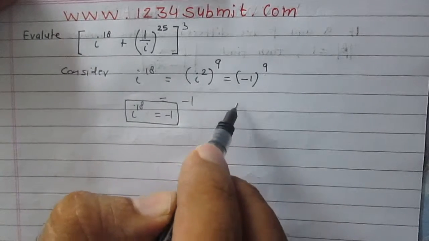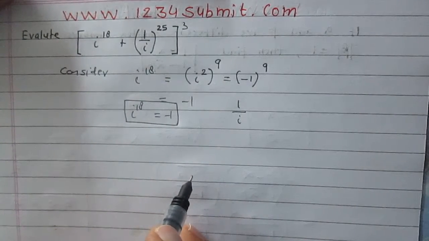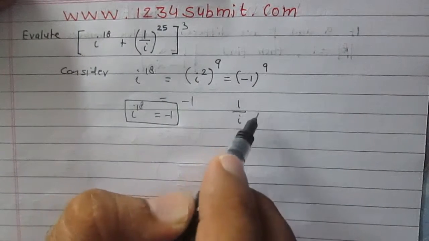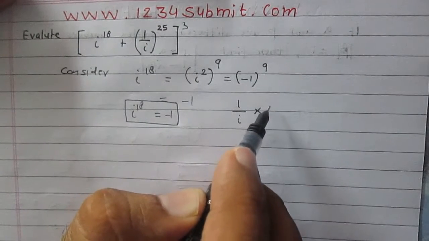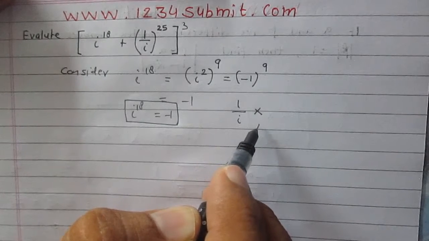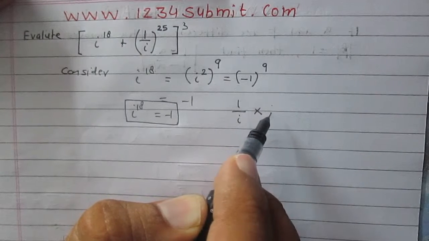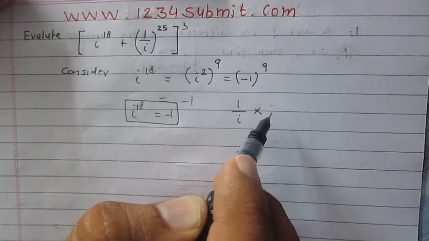Now consider 1 divided by i. If we multiply the numerator and denominator of a fraction with the same number, the value of the fraction will remain unchanged.